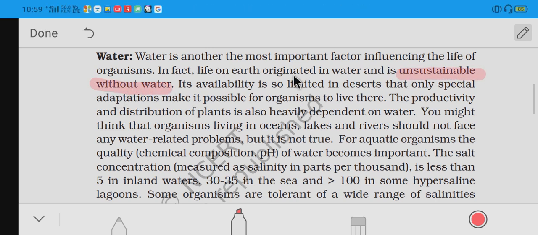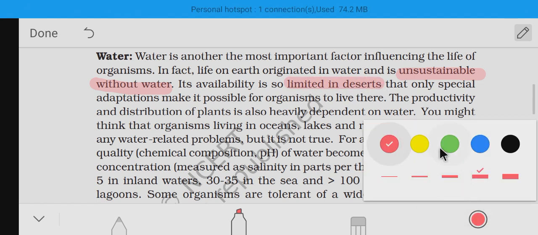Next, water is available so limited in the deserts that only special adaptations make it possible to live there. So in the desert regions water is limited, and in order to live in the desert, specific adaptations are required. For example, the camel's hump is an adaptation to live in desert areas which can store water.